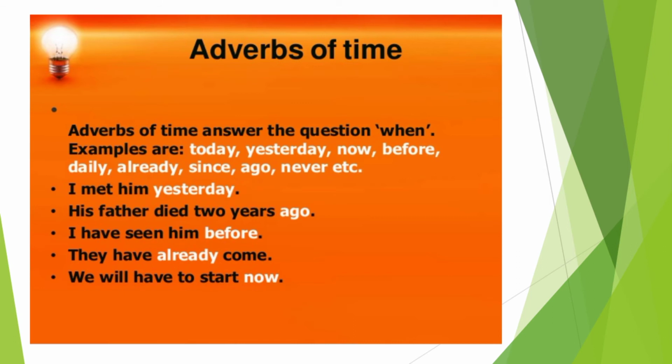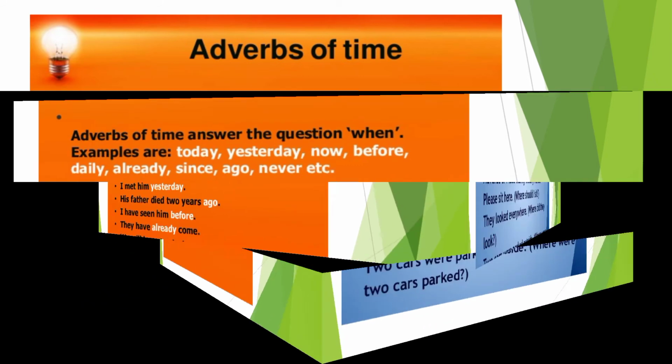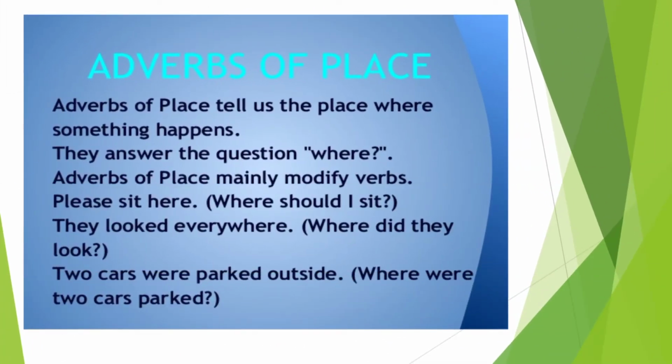So understood, children, what are adverbs of time? Adverbs of time answer the question when. Okay. Then adverbs of place. Adverbs of place tell us the place where something happens. They answer the question where.